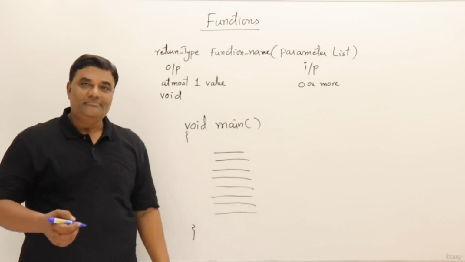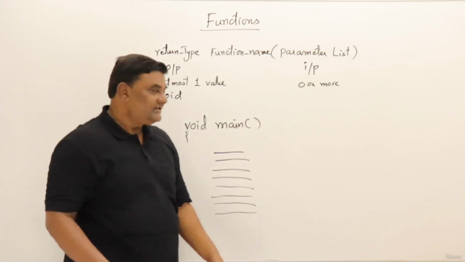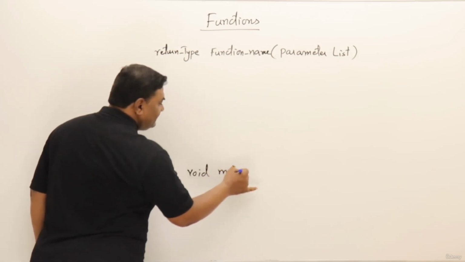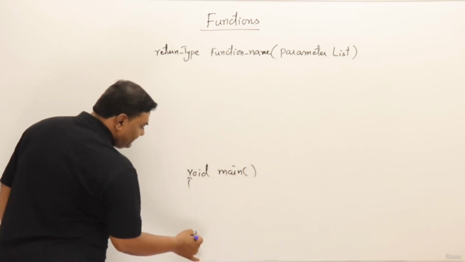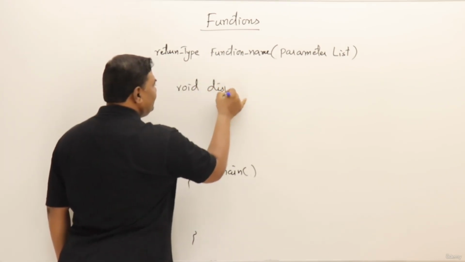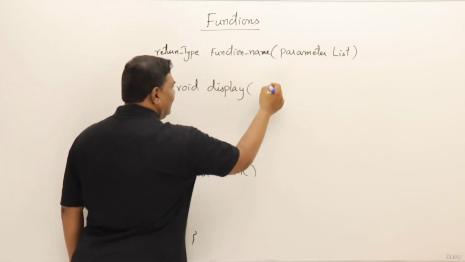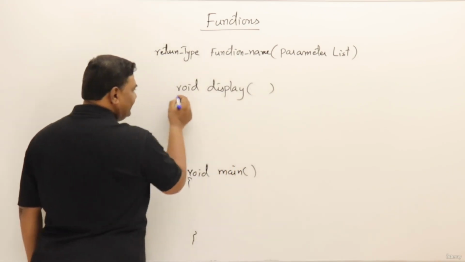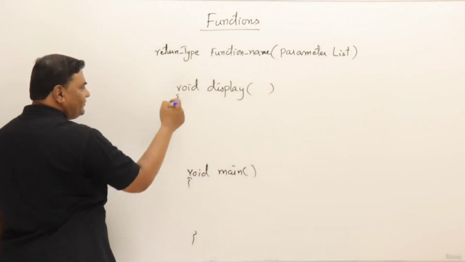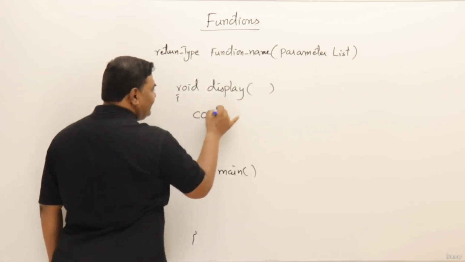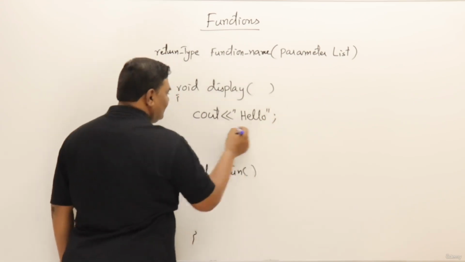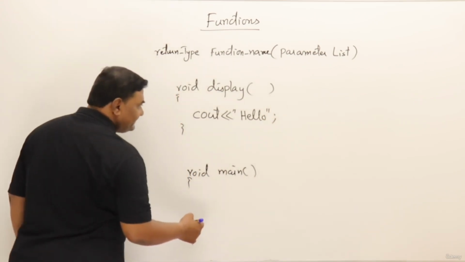Now let us write one example function and use it in our main function. I will write the main function. Now here I will write one function, void display. The function name is display and it is not taking any parameter, so I can leave it empty. This is the function name, this is parameterless, nothing is there, and the return type is not returning anything. Then inside this I will write cout hello. Just this is a wishing message.